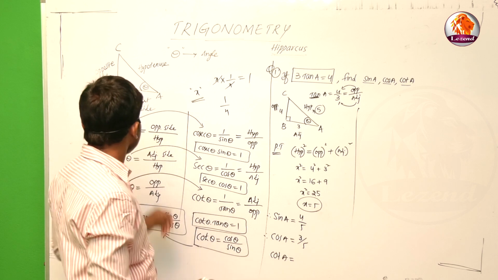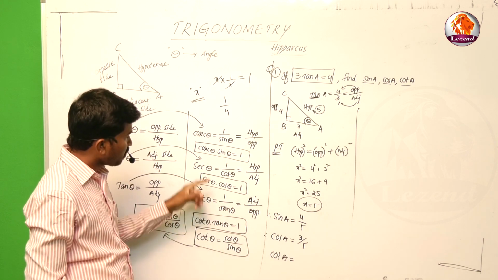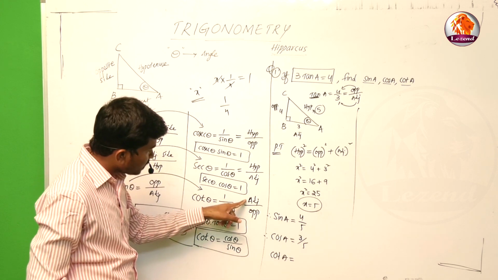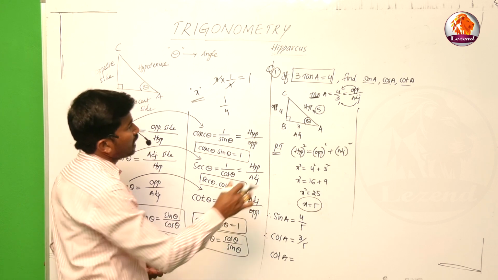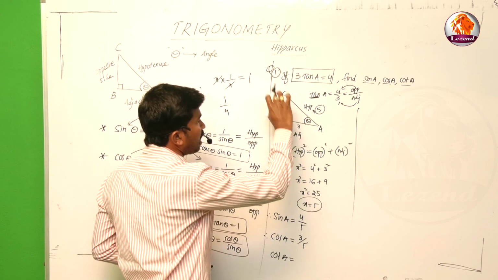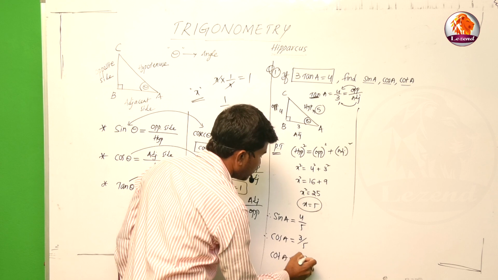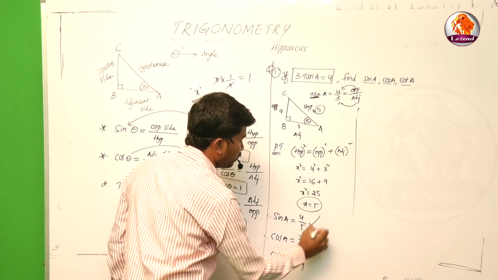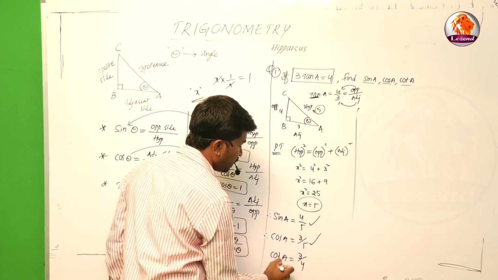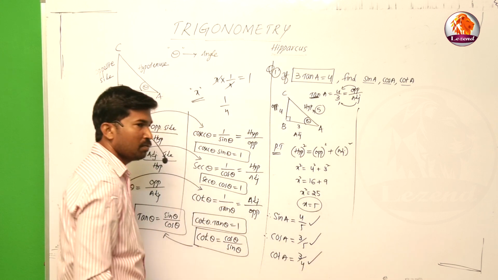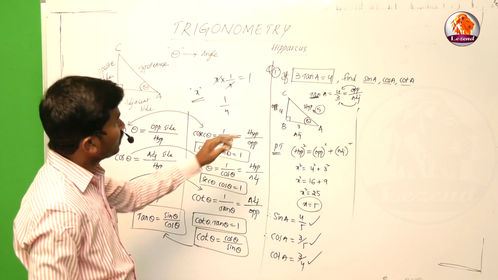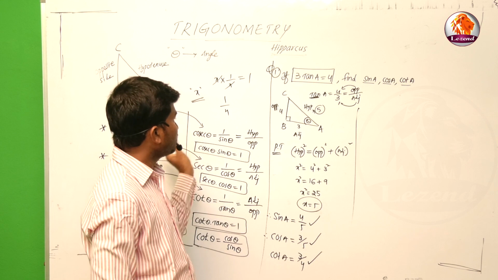Otherwise, by using the concept, cot is 1 by tan, which is adjacent side by opposite side. So adjacent side by opposite side, now the answer is 3 by 4. Sin A is 4 by 5, cos A is 3 by 5, cot A is 3 by 4 by using the concept. So like this, based on problems.